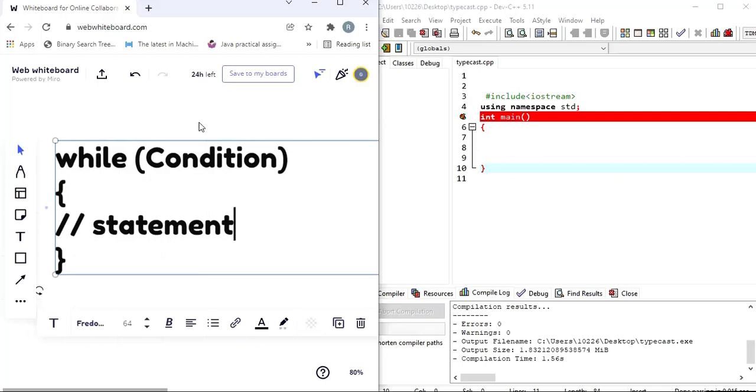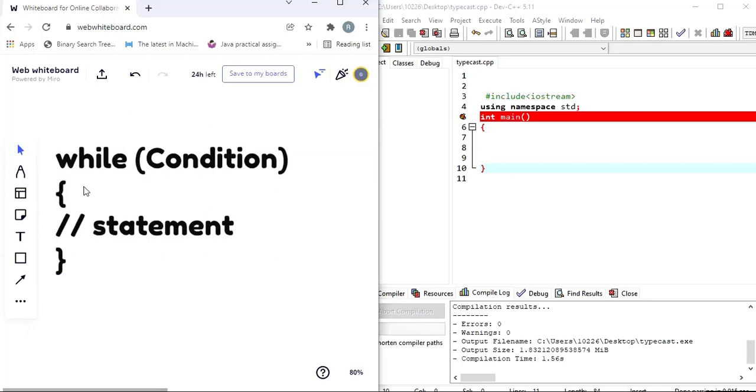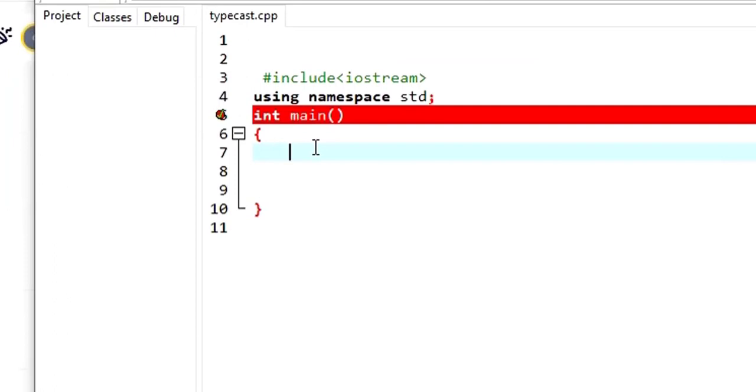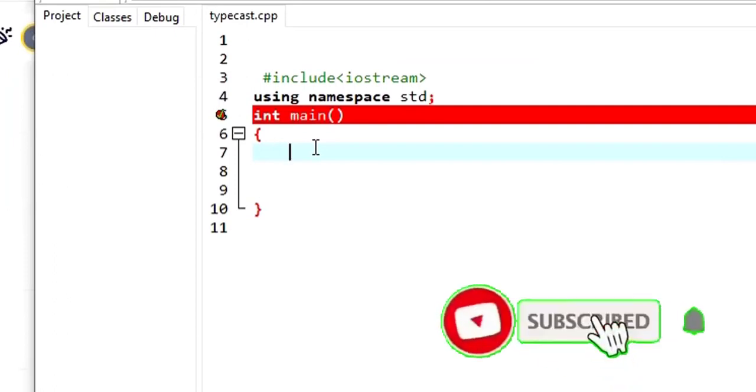Don't worry about this explanation. Let me give you a quick example so that you will understand what the while loop looks like. Here is the same example that we saw for the for loop, where we were able to print hello people 5 times. Now I am going to show you how we can do it with a while loop.